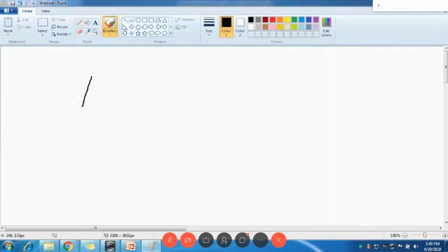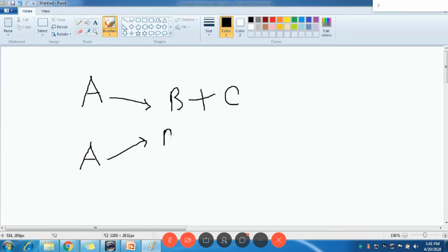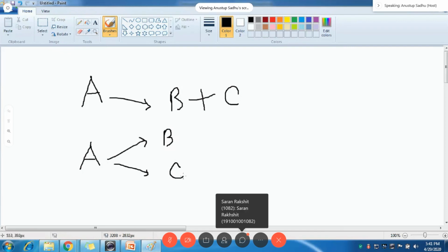আমি যেটা বলতে চাইছি, A থেকে একটা হচ্ছে B প্লাস C, আরেকটা হচ্ছে A থেকে B plus C. Remember this, these two reactions are different.